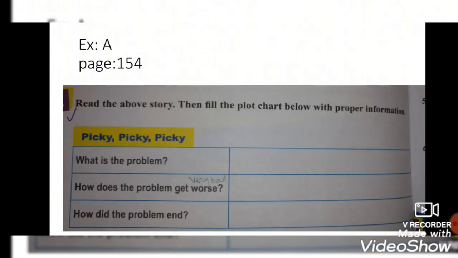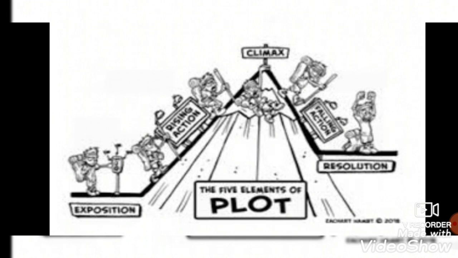So please bring your reading books and open page 154. Exercise A. Read the above story, then fill the plot chart below with the proper information. So this is the plot chart. We need to fill it with what is the problem, how does the problem get worse, and how did the problem end. Before we start, let's do a quick revision of the story elements.